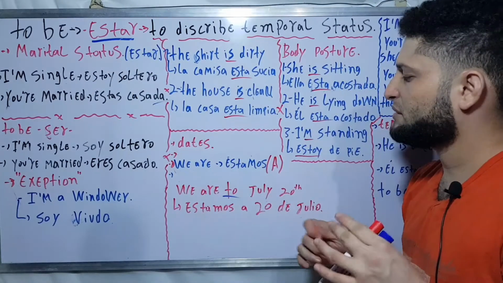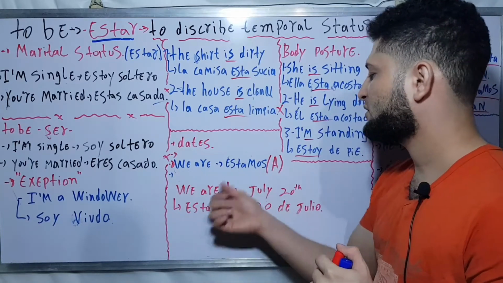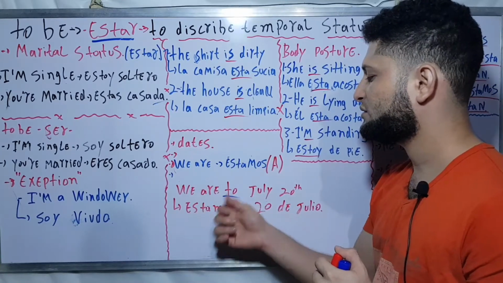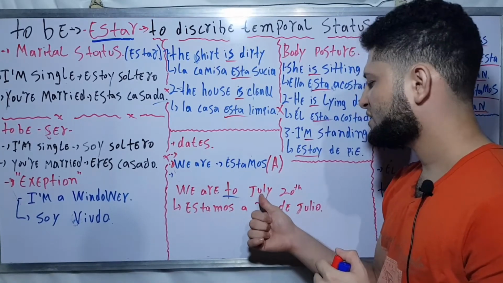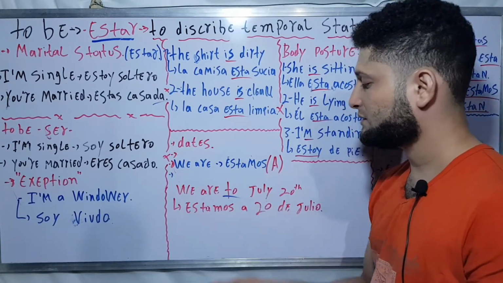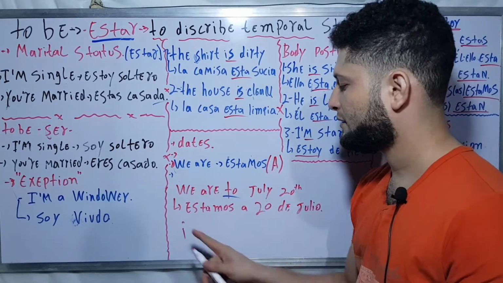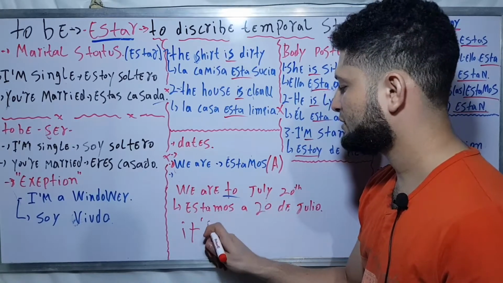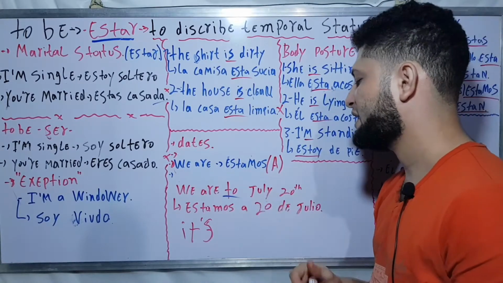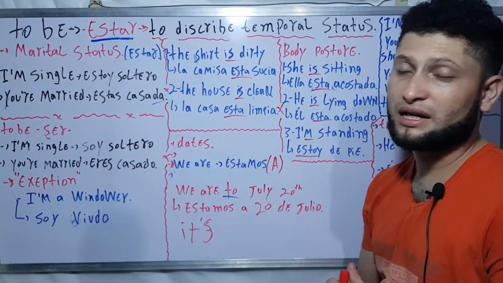Just remember, if you say estamos plus the letter A and then just the date, you are saying it's July 20th: estamos a 20 de julio, and that's it.